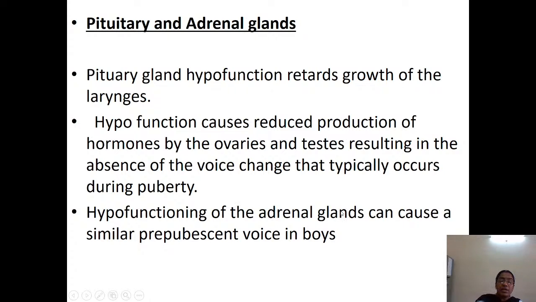Hypofunction of the adrenal gland can also cause a similar effect, that is a prepubescent voice in boys, which is called a voice change. Normally there might be a voice change during puberty. It is not only because of pituitary gland hypofunction, it is also due to adrenal gland hypofunction. This voice change might be seen with hypofunctioning of the adrenal gland. There might be a change which is called prepubescent: before puberty itself, there might be a change in your voice.